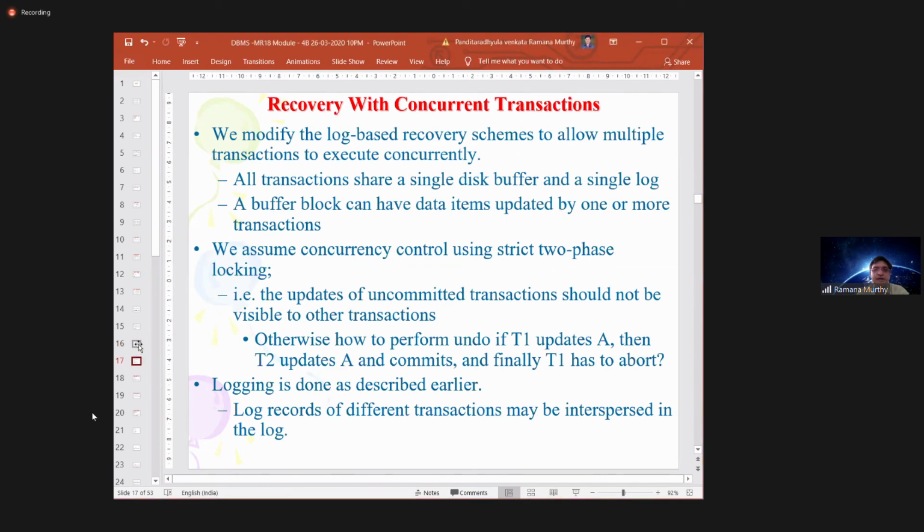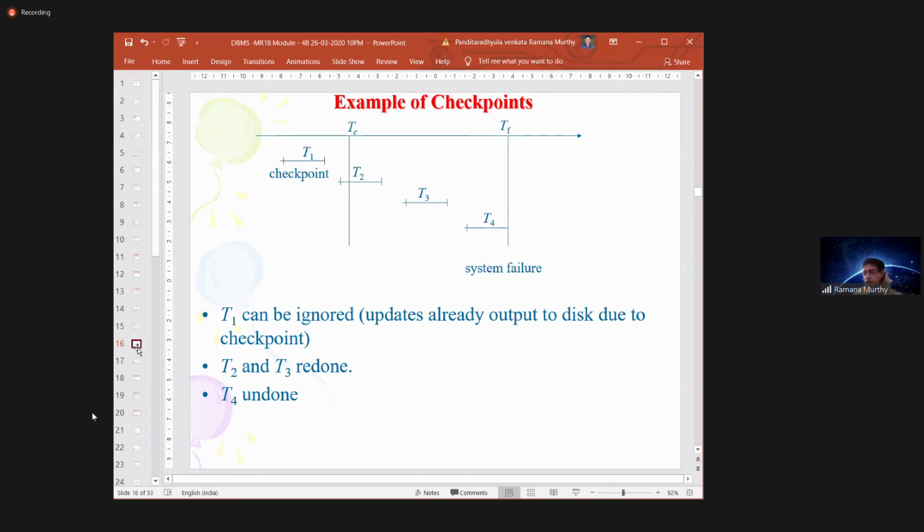Okay, right, with this we will stop. Tomorrow we'll see how to recover concurrent transactions. Be careful, this checkpoint mechanism is very important. Also, I kept the notes till yesterday in the 4th module in the WhatsApp group, so go through the notes. If you are having any doubts, you can interact with me.